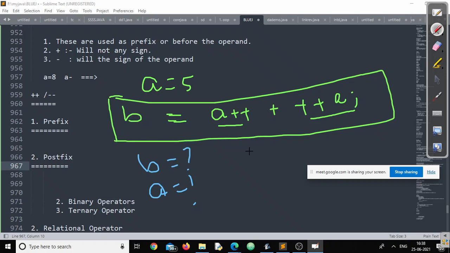So how can we calculate? Anybody has any idea? If you know, please let me know. Otherwise, I'll explain. Don't worry. If you know, please go ahead. Let us understand what exactly you know about this.